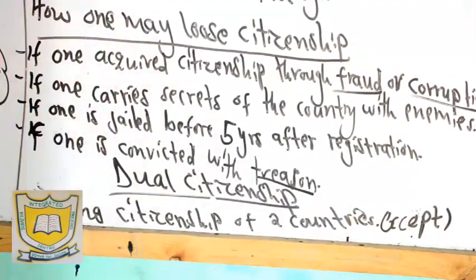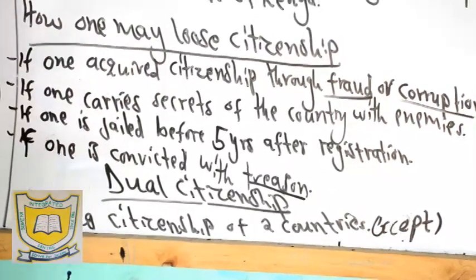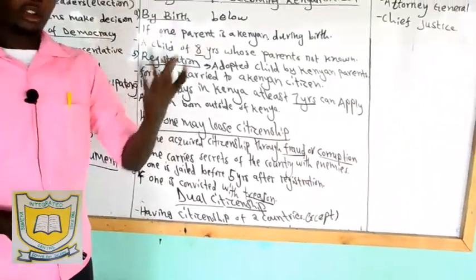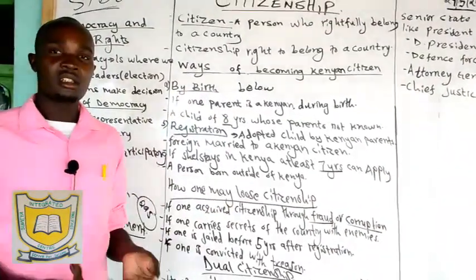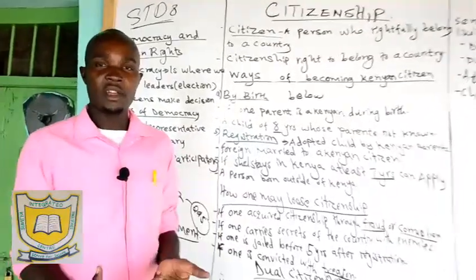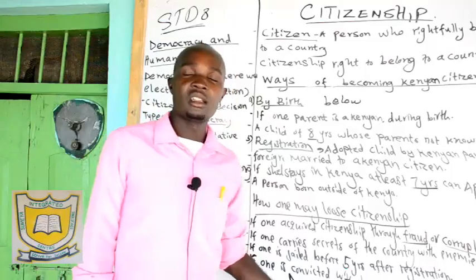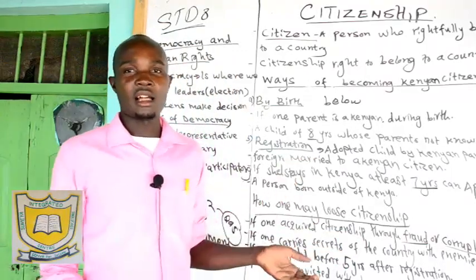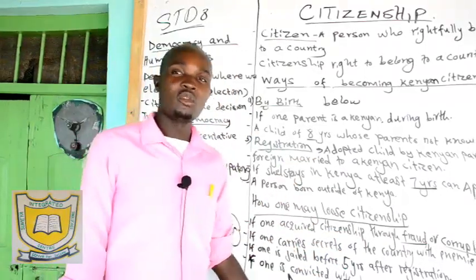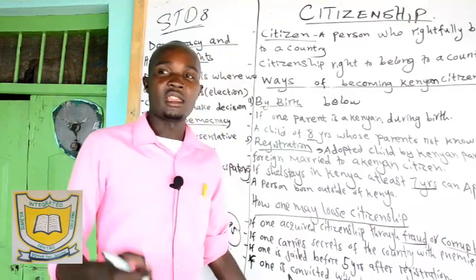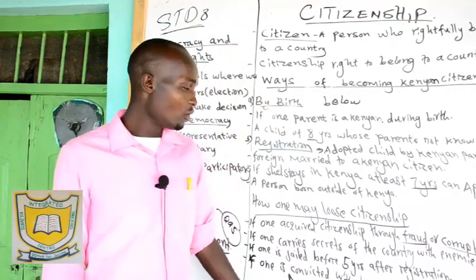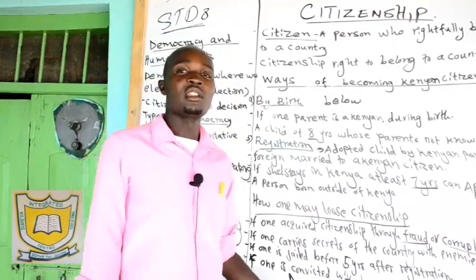For example, take those people living outside the country, those living abroad. They can live in those countries for very many years, and if they qualify according to the constitution of those countries, then they can register and become citizens of those countries. At the same time, they keep the citizenship of Kenya as their motherland. So that we call dual citizenship.